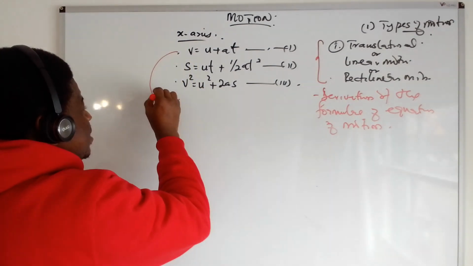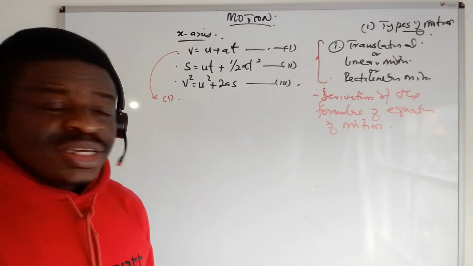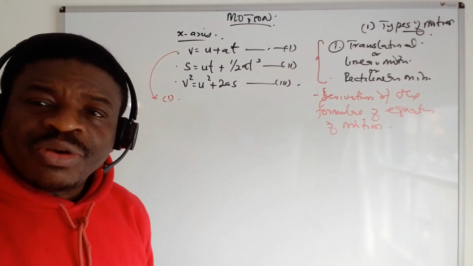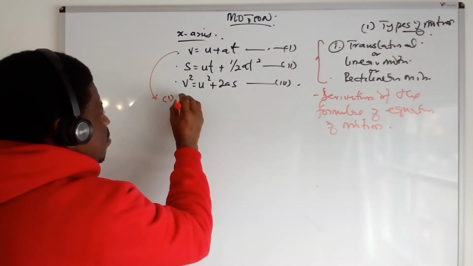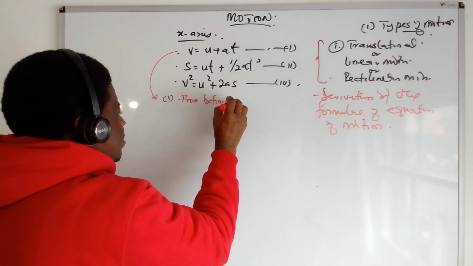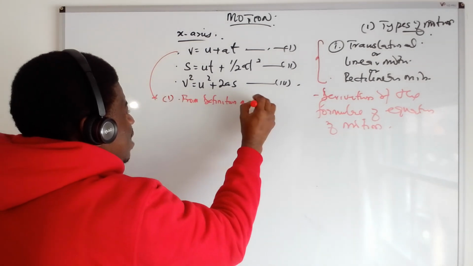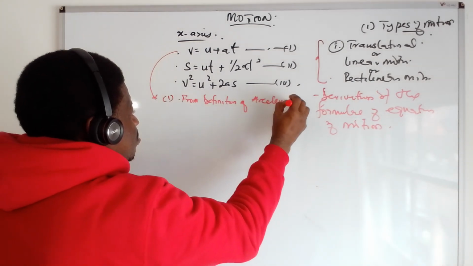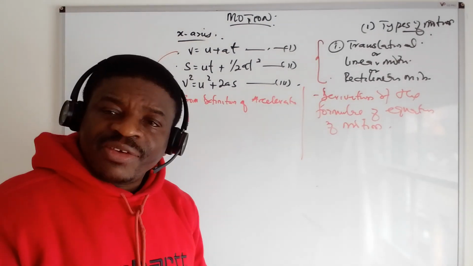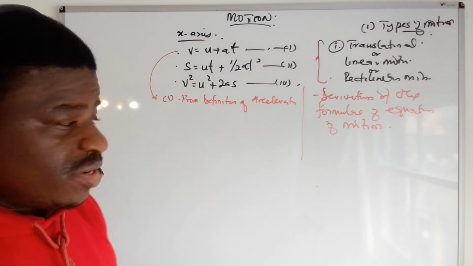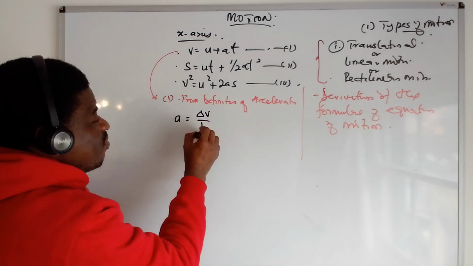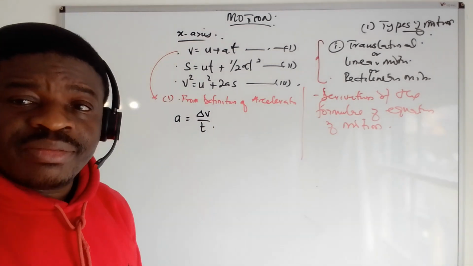How do we derive this first equation? This first equation is derived from the definition of acceleration. And what is the definition of acceleration? Acceleration is defined as change in velocity all over time.